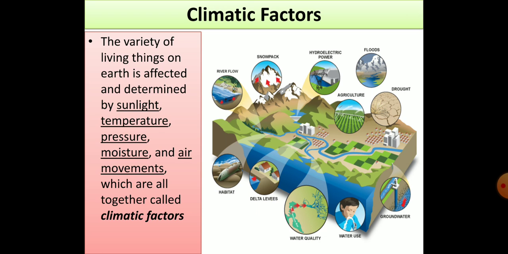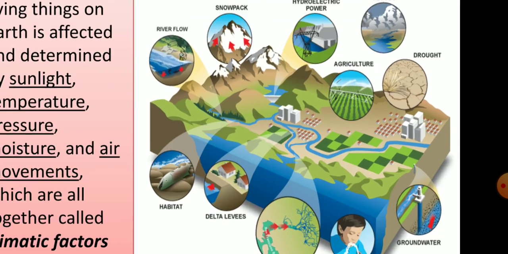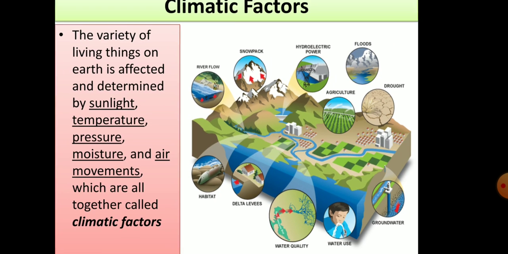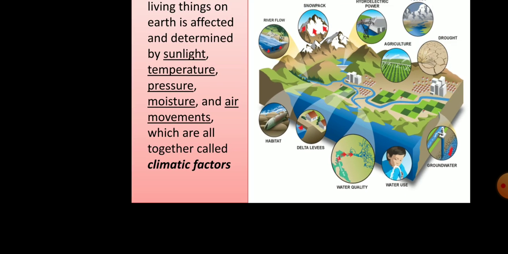That may be the sunlight, the temperature, or maybe the pressure. Whatever physical factor in the environment, we call it a climatic factor. The photograph itself shows how these climatic factors are interrelated with each other.